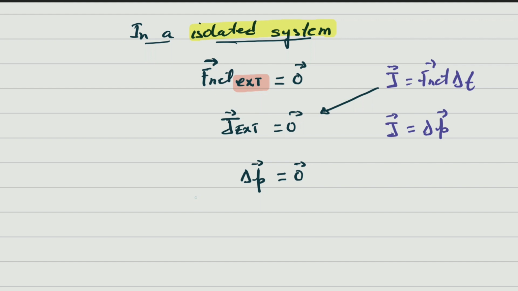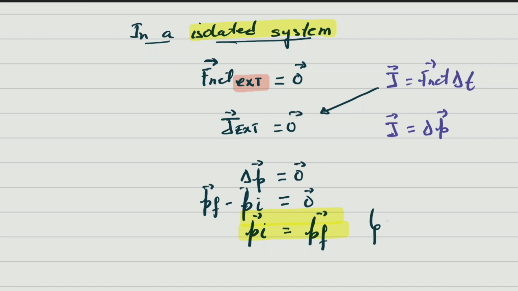Change in momentum is final momentum minus initial momentum, and all that is equal to 0. All right. Now, if we rearrange this one, we'll have that the total momentum initial will be equal to the total momentum final, and this is, my lovely children, what we call the conservation of momentum. Now this here is the conservation of momentum, but note something important which I'm going to add now. We're talking about total momentum.